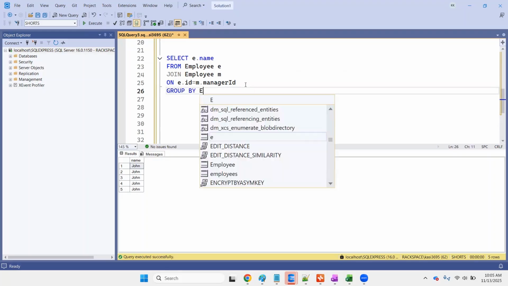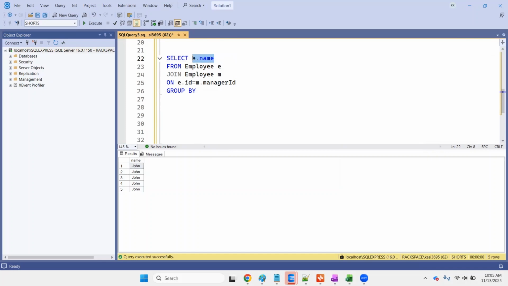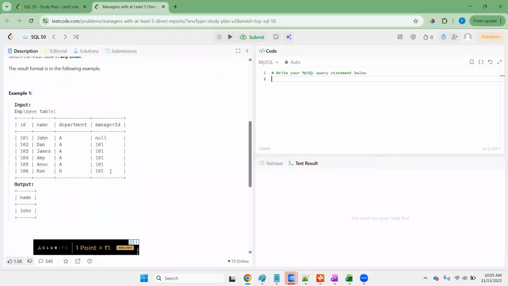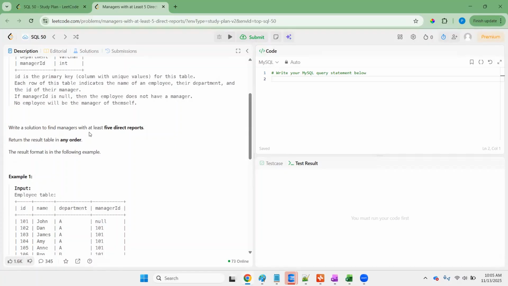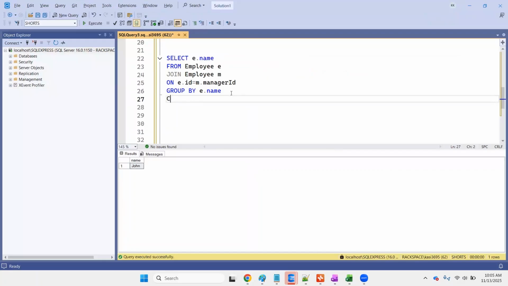Group by employee name. So we're getting John. But the thing is, we have to write the condition: find the manager with at least 5 direct reports, right? How to find that? We have to use the count. After aggregation or grouping, if you want to filter on top of any aggregation, we have to use HAVING.